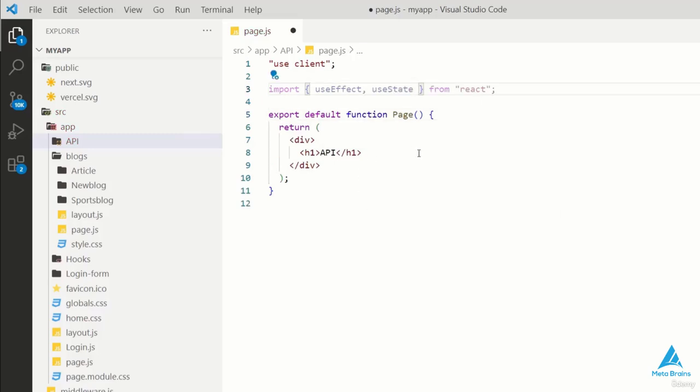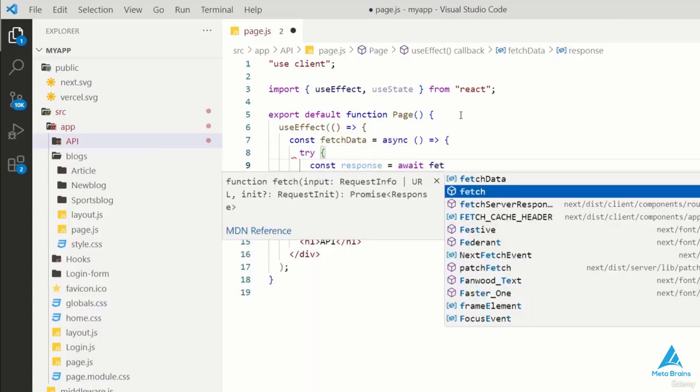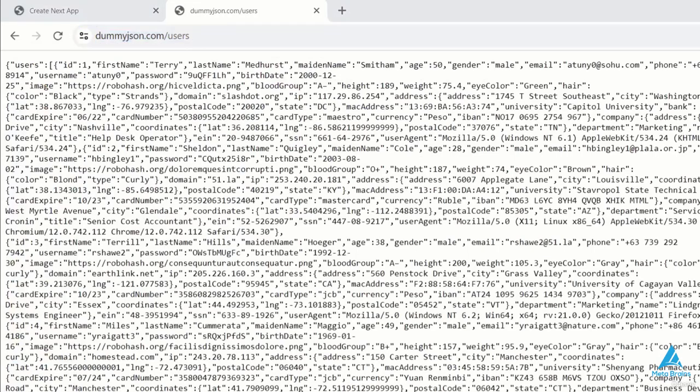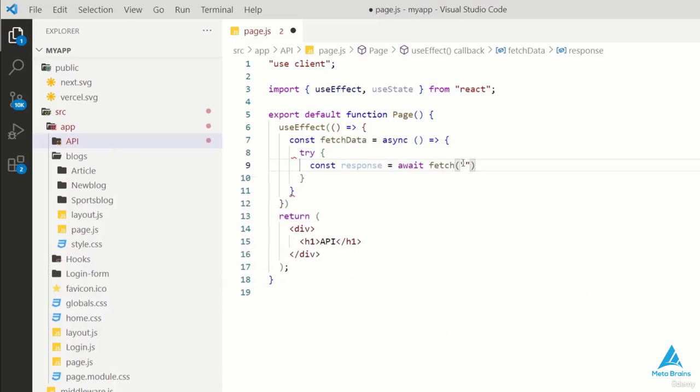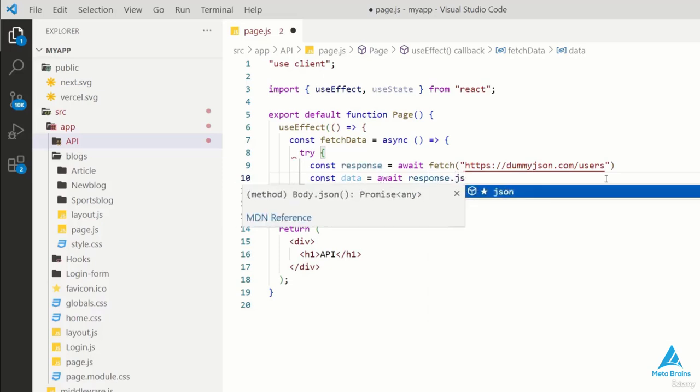These will play a significant role in manipulating the data. Now let's move on to fetching the data. We'll use useEffect and create an arrow function within it to fetch the data asynchronously. This involves making an API call and storing the response in a variable. It's a process akin to JavaScript, so if you're familiar with JavaScript, you'll notice some similarities. We'll import the data from the dummy API we want to use. For example, if we want to access user data, we'll copy the user data URL and place it within the brackets. Then we'll create a data variable and use await to fetch the data, which is retrieved as a JSON file.